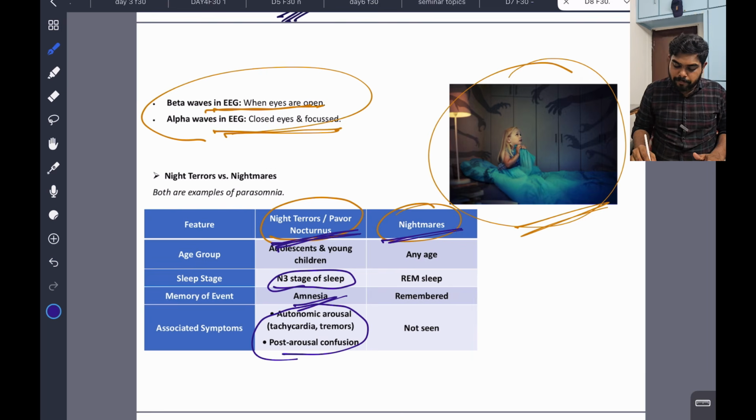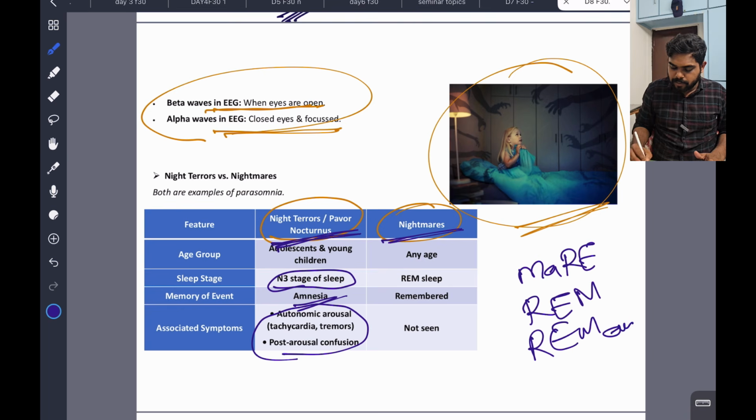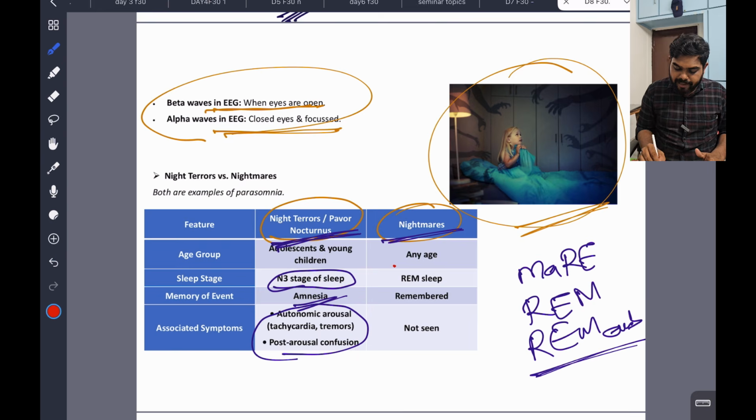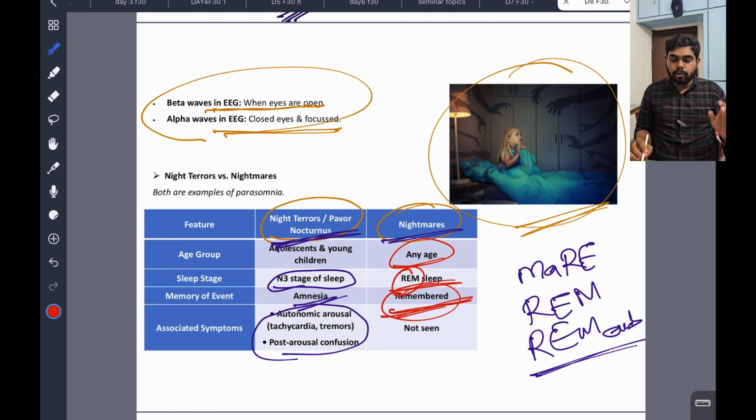Nightmare is nothing but night-M-A-R-E. So R-E-M, remember. Nightmares can be seen at any age during REM sleep, and it is remembered. REM, remembered. It is very important. And associated symptoms are not seen.